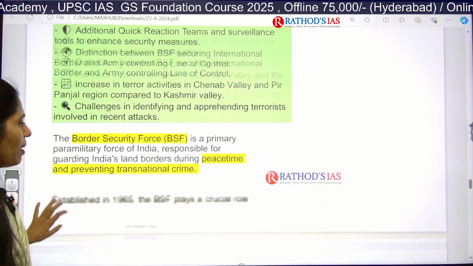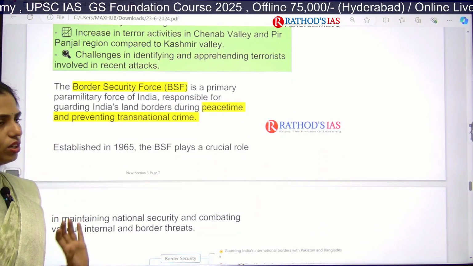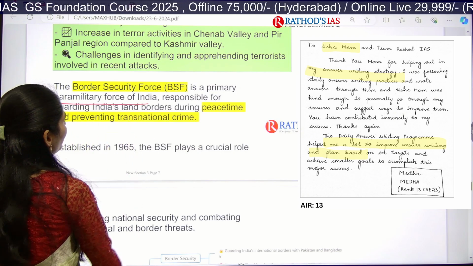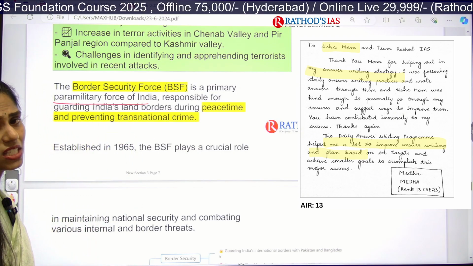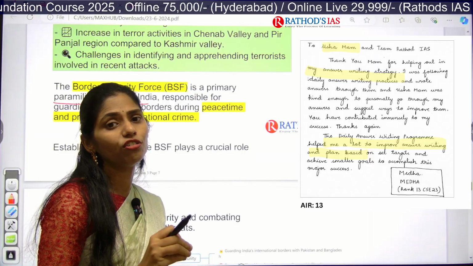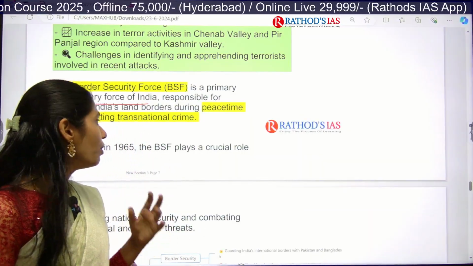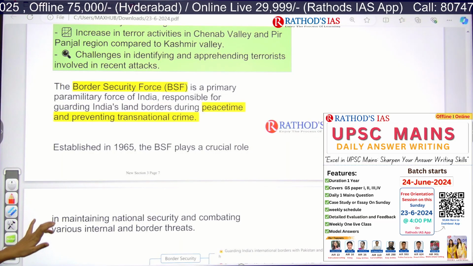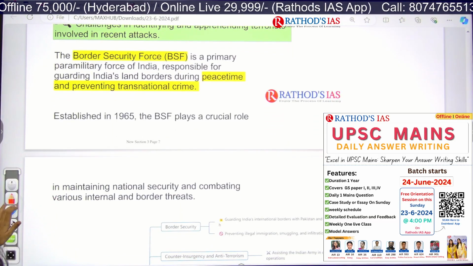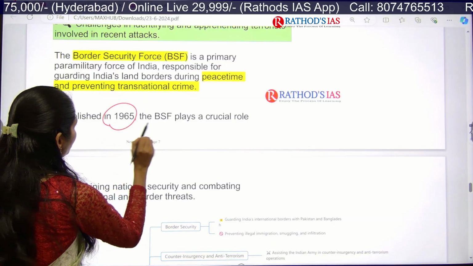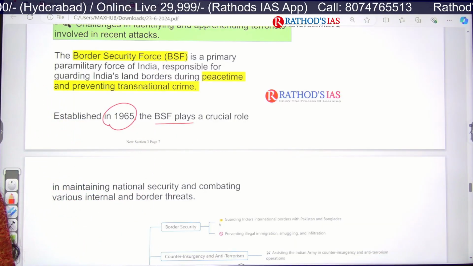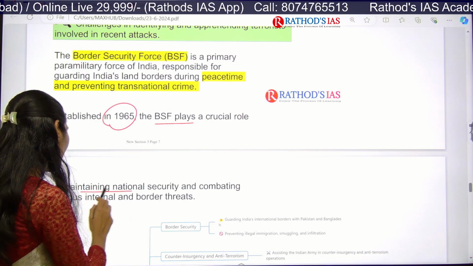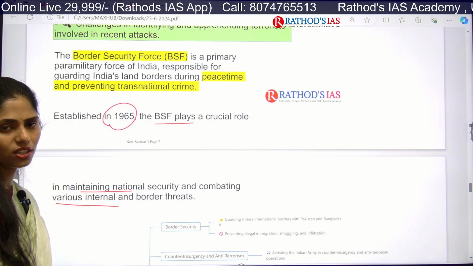If you see about this BSF, that is Border Security Force, it is one of the primary paramilitary forces of India, and this BSF is responsible for maintaining peace across the border of Pakistan as well as Bangladesh. It was established in the year 1965, and it plays a very important role in maintaining national security and combating various internal and border threats.